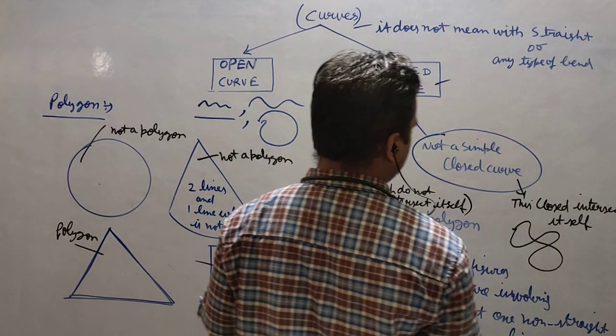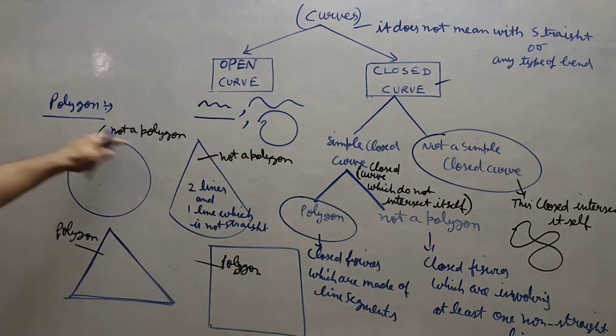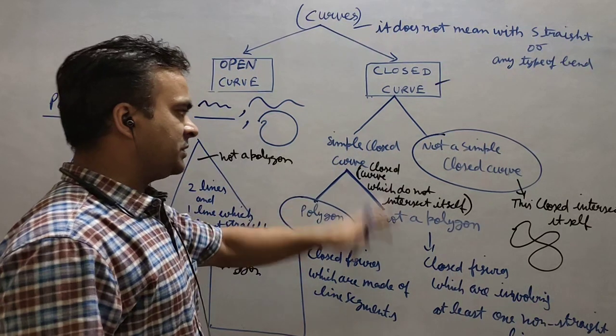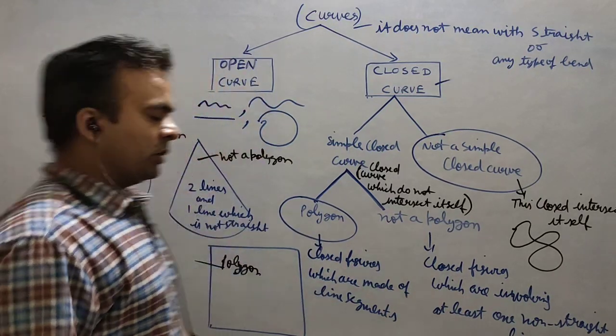You can see in this case there are so many figures. These all will come in the category of simple closed, but yes, we have made a division of simple closed curves also, that is polygon and not a polygon.